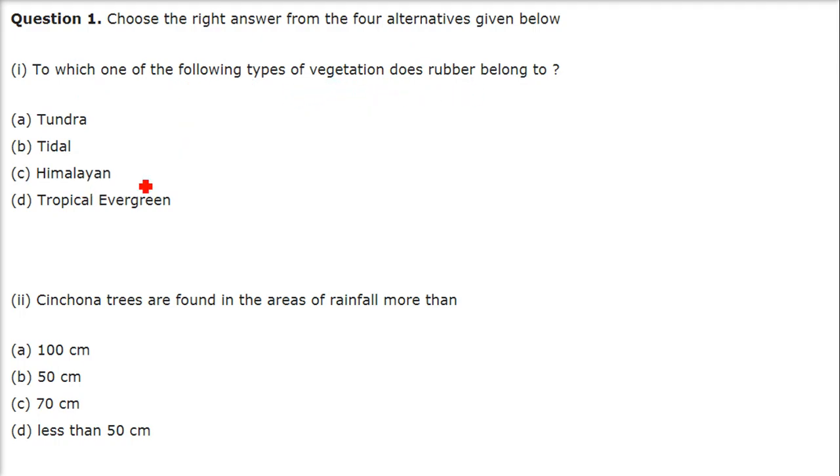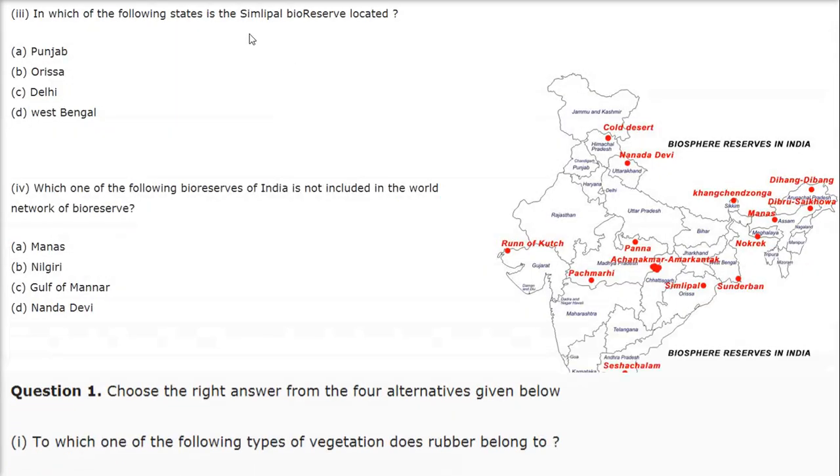To which one of the following types of vegetation does rubber belong? The answer is tropical evergreen, Kerala you see. D. Cinchona trees are found in the areas of rainfall more than 100 centimeters. This is the answer.